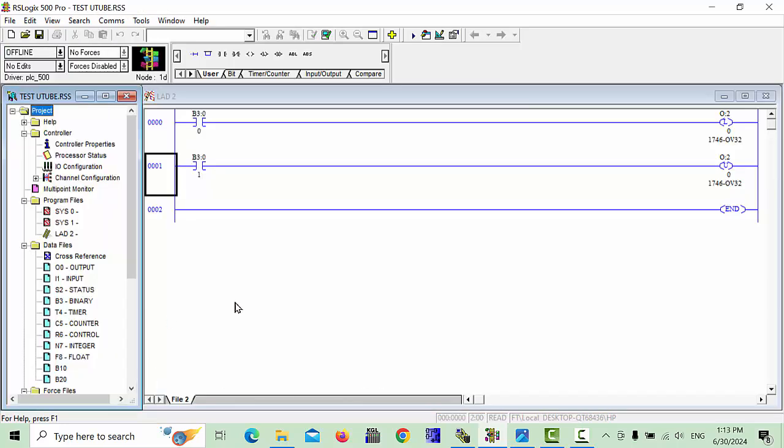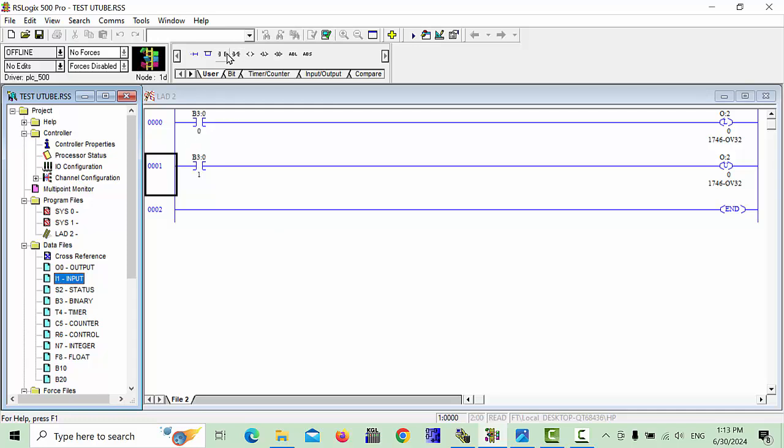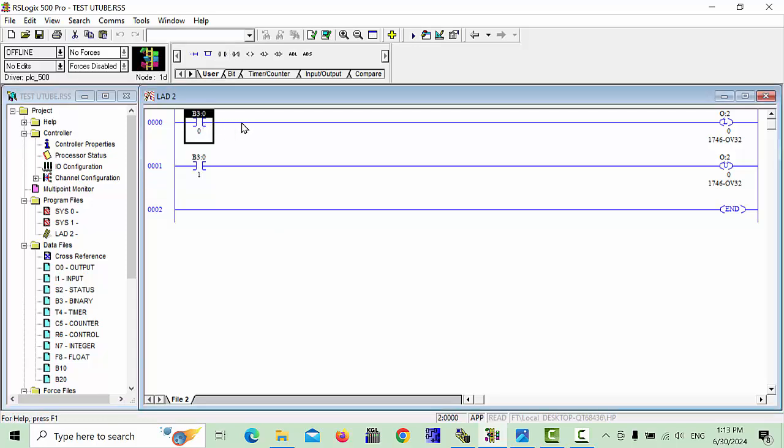Wait for a second, and you can choose it from here. See, this is I1.0, this is your first column, up to 15 in this PLC have signals. So I column, here you can choose this one.